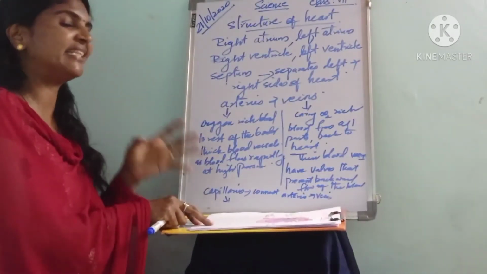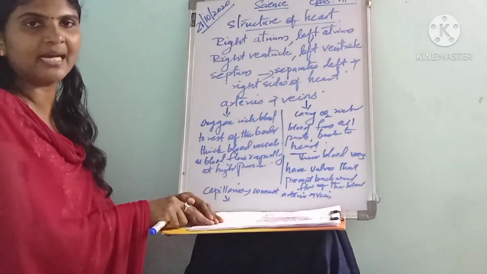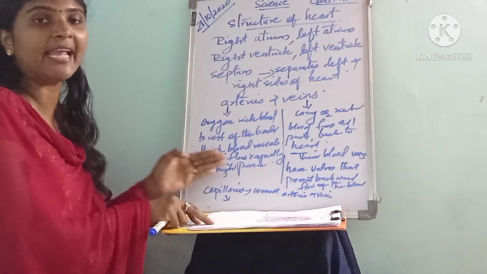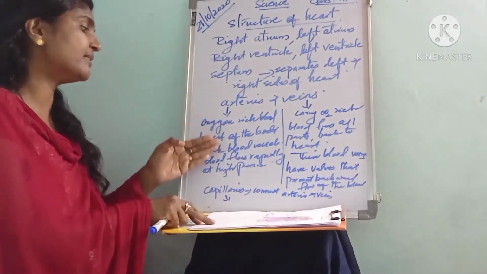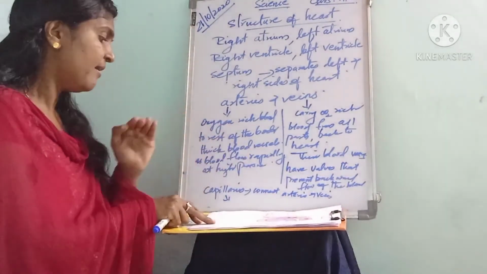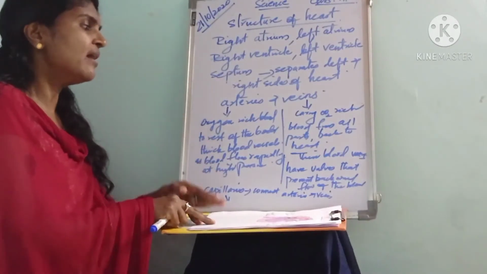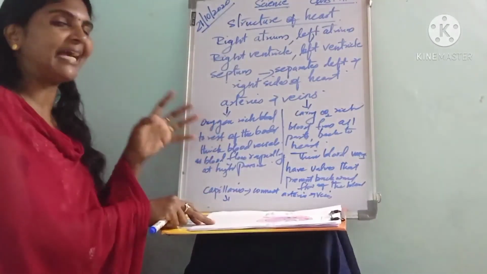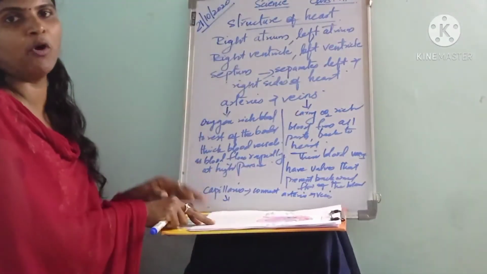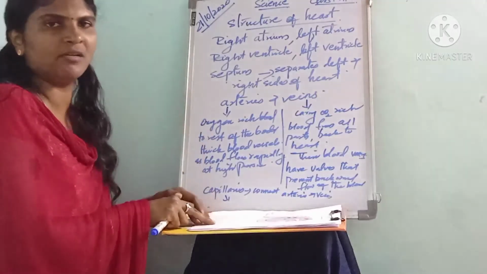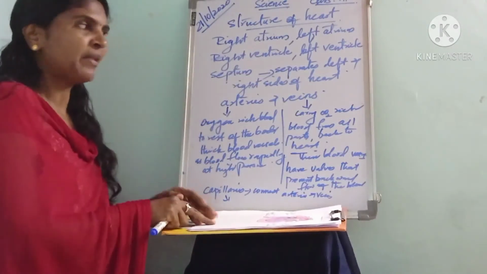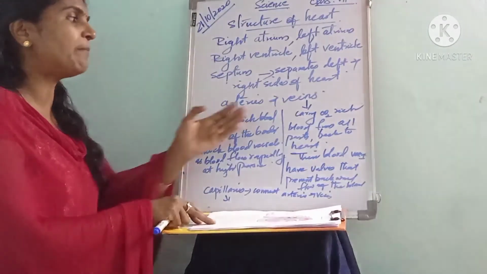The arteries are thick blood vessels, as blood flows very rapidly and at a very high pressure. That is about the arteries. They carry oxygen-rich blood from the heart to the rest of the body, and are made up of thick walls as blood flows rapidly at very high pressure.